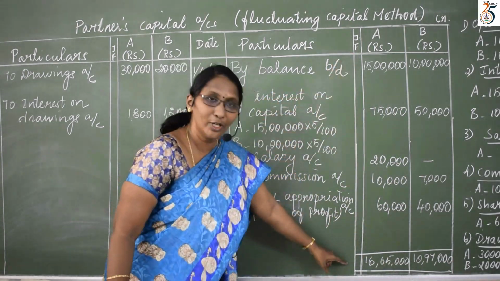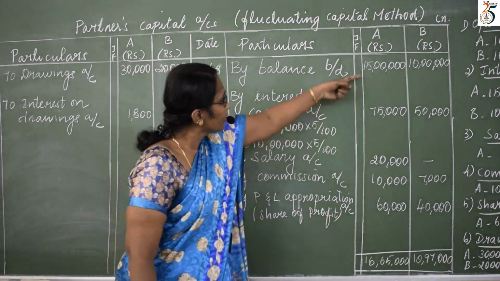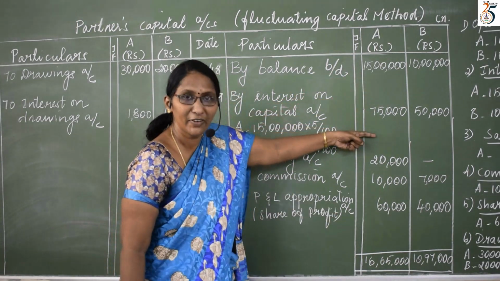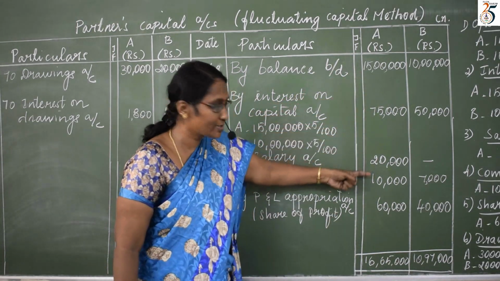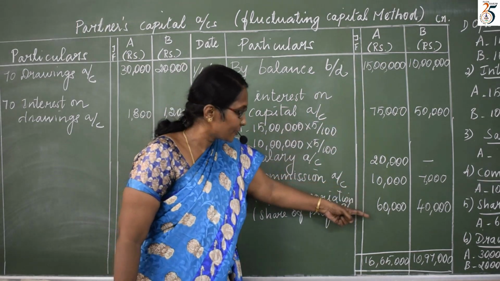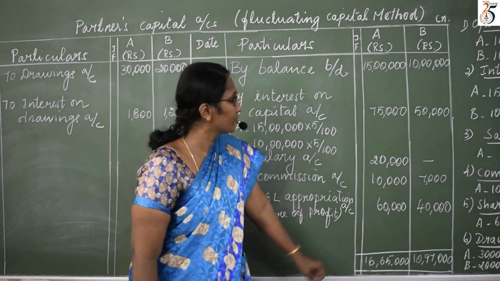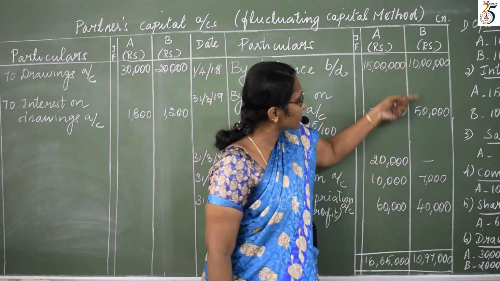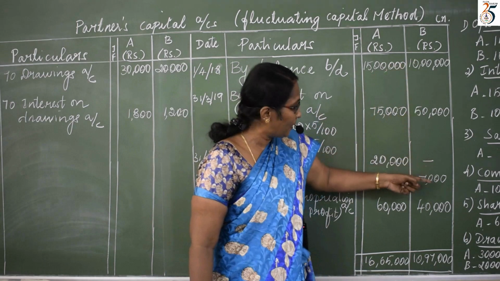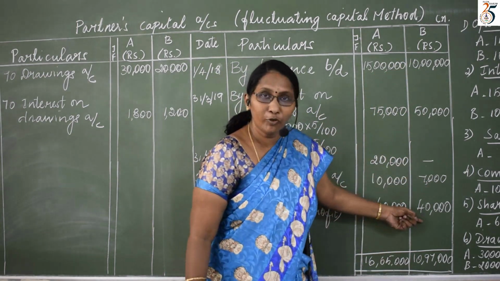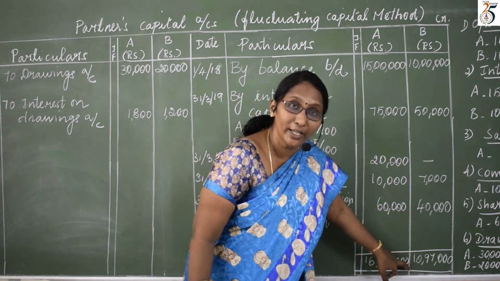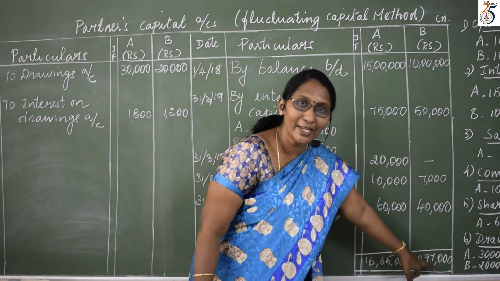Column A, I have done total. How? 15 lakhs plus 75,000 plus 20,000 plus 10,000 plus 60,000. How much did I get? 16,65,000. For B, 10 lakhs plus 50,000 plus 7,000 plus 40,000. How much total did I get here? 10,97,000.